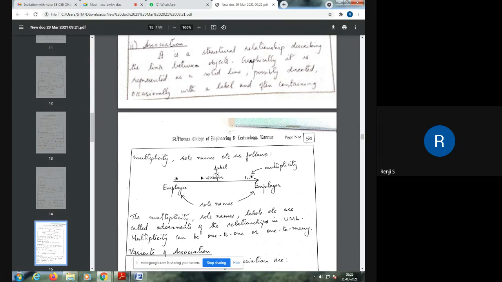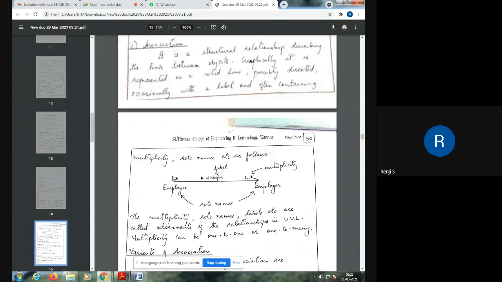I can name the relationship, and the name can be written above the line, like works for, with the direction given with a solid triangle. We can read the relationship as employee works for employer. So there is a link between the employee and employer, and the relationship is works for. We call that relationship name a label.